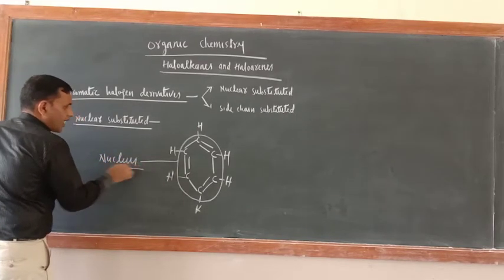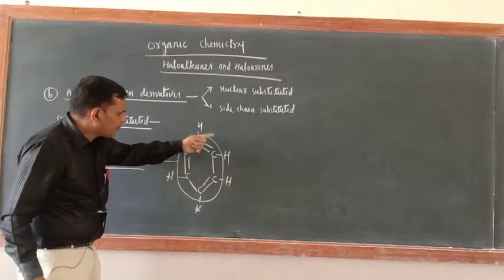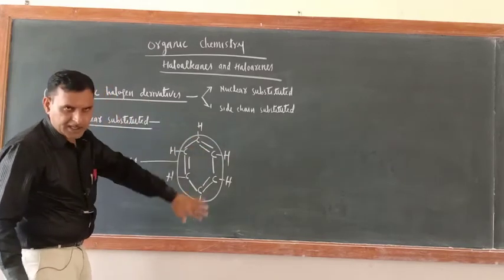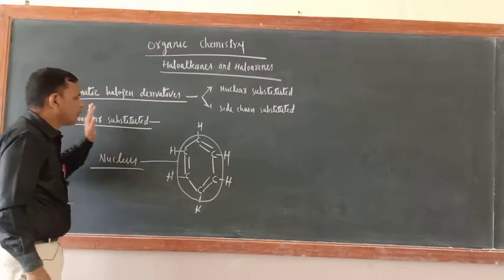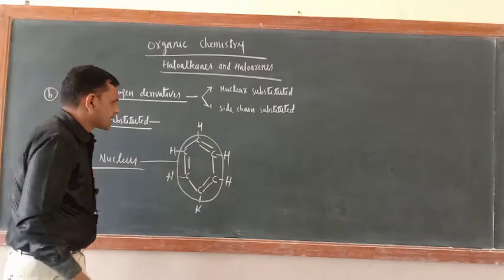If a halogen atom substitutes these hydrogens and gets attached, such halogen derivatives are known as nuclear substituted.